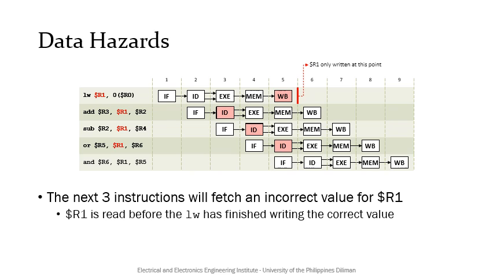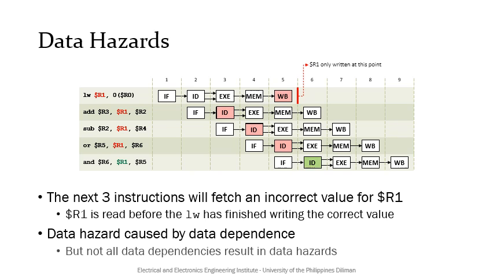This is clearly an example of data hazard, and if we do nothing about this, the data will not proceed as intended. Data hazards are caused by data dependence, as you may have observed. All these instructions use register 1, although specifically the first one uses it as a destination, while the following ones use it as a source, including the last one. However, not all data dependencies result in data hazards. For the last instruction shown, there is no data hazard since the register fetch happens after the register write of the load word.